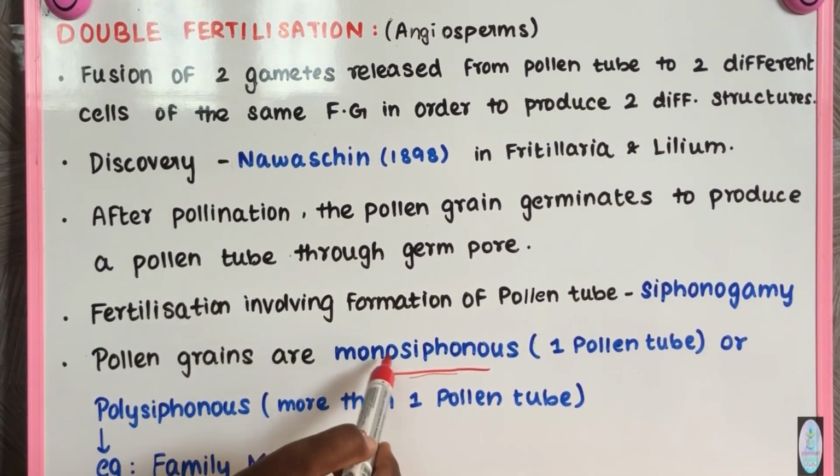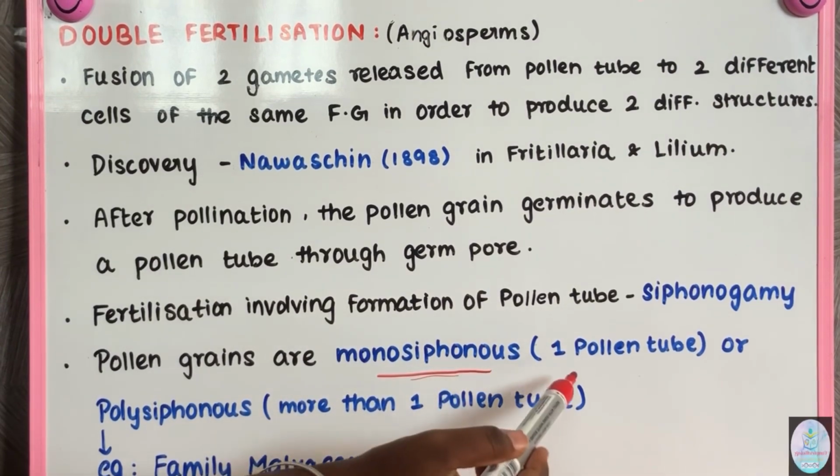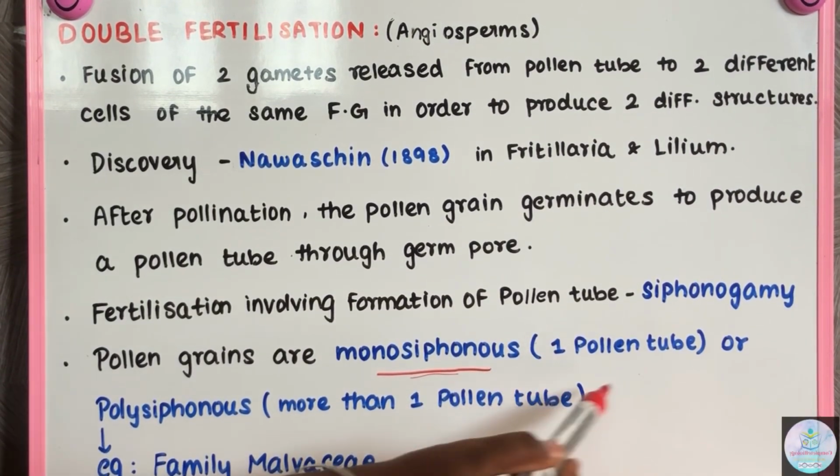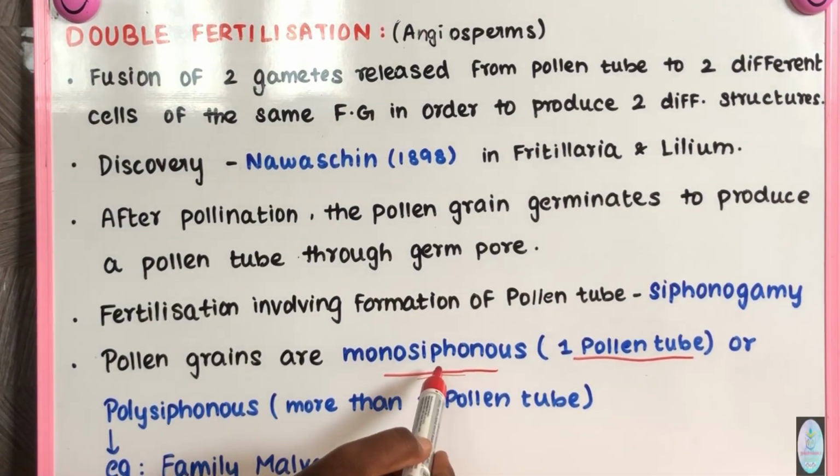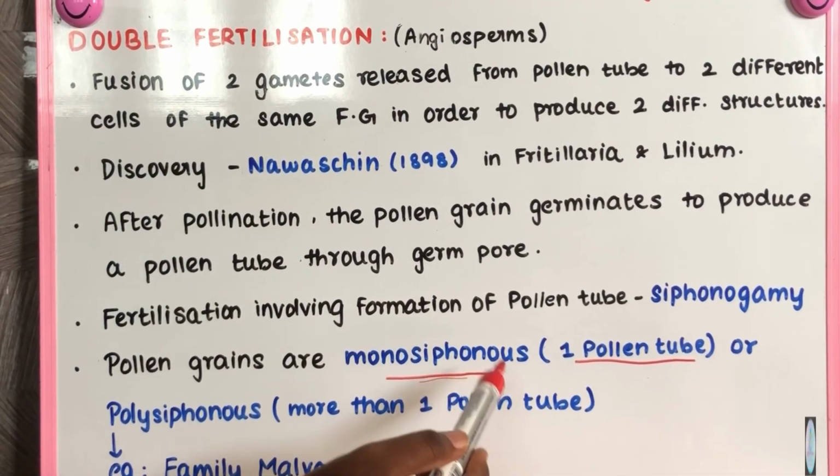What is this mono? We know it means one, single. So the pollen grains which produce only a single pollen tube are known as monosiphonous, and this is the normal type of pollen grain.